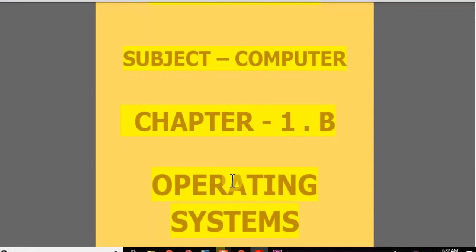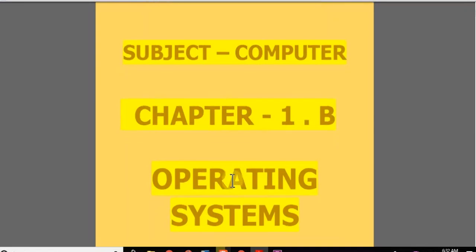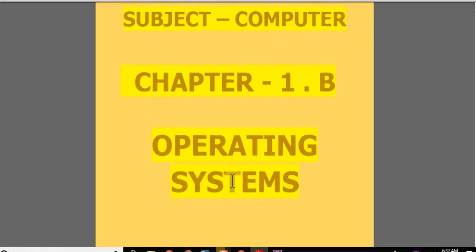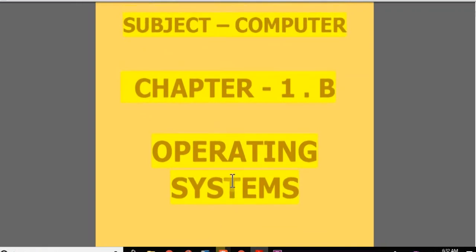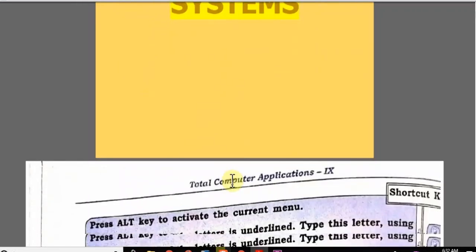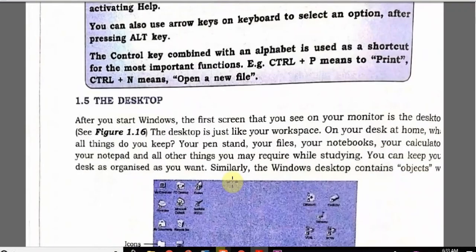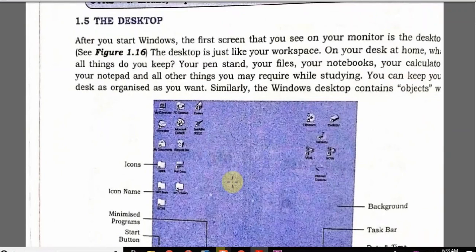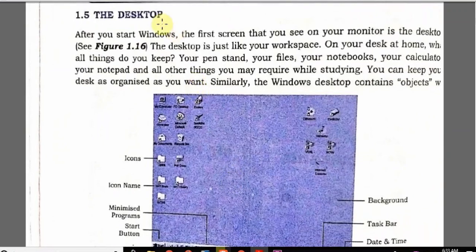Students, as we have discussed the Microsoft operating system a little bit, let us go deeper into the next point, which is actually desktop. Desktop is the primary front area you face during computer use. So let me go to that point, desktop, and maximize the window size.